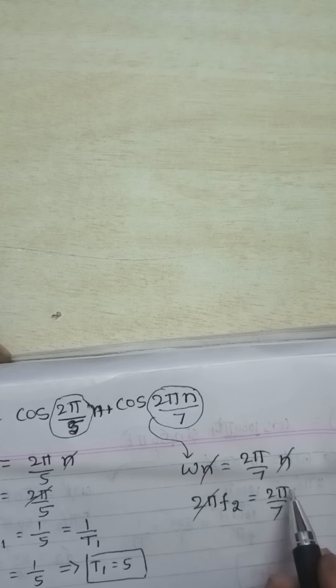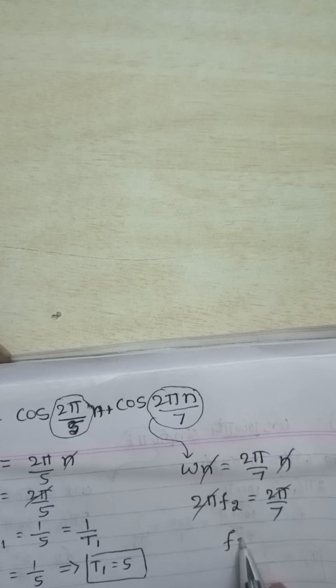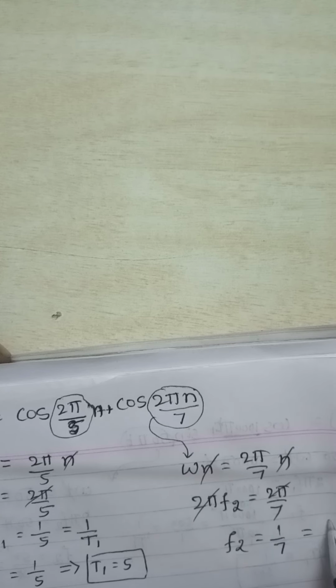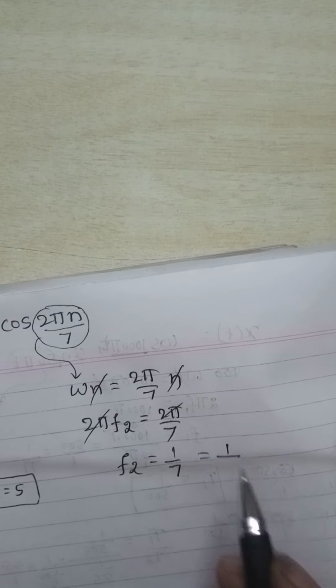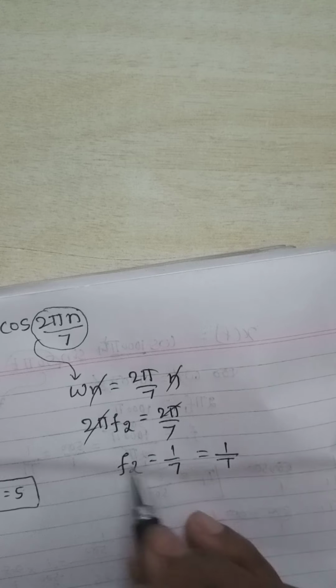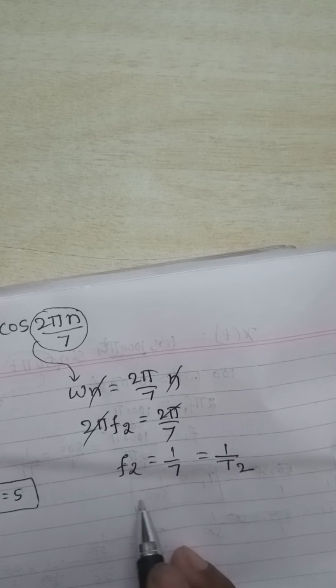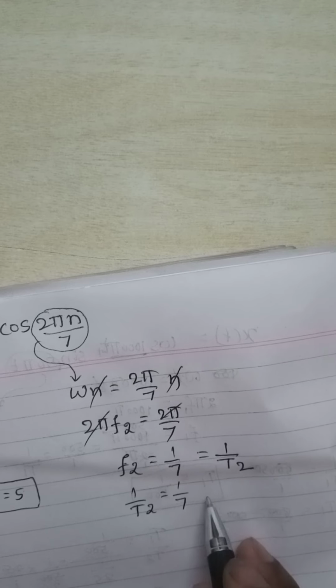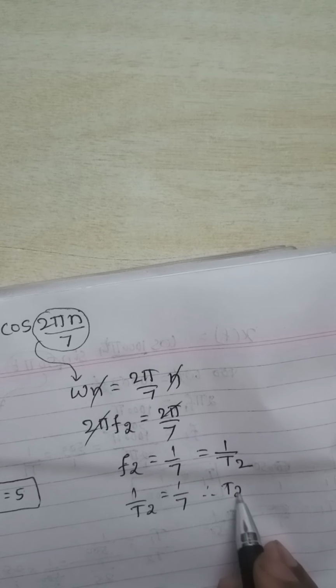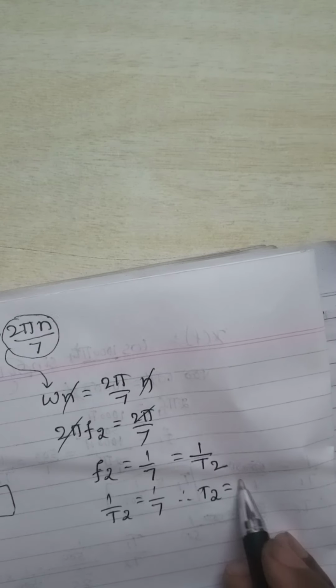The 2 pi you can cancel here, it is easy. So f2 is equal to 1 by 7, and we know the relation between frequency and time. Therefore we can write f2 equal to 1 by T2. So 1 by T2 is 1 by 7. Therefore T2 is equal to 7.